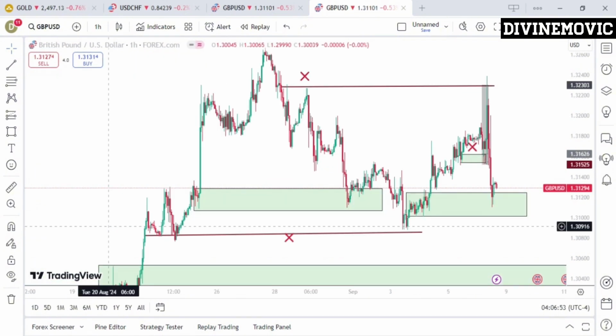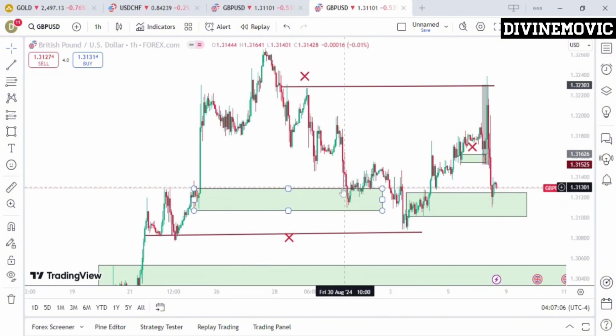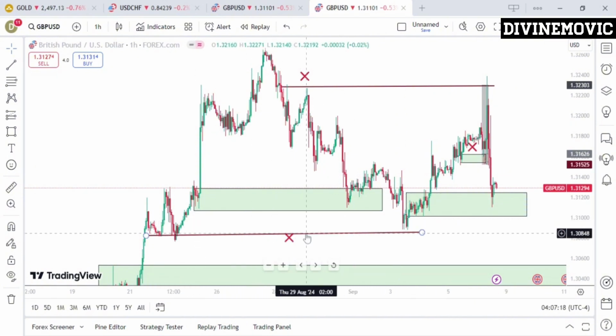Now on the 1 hour time frame, this level here is simply a point of interest that I identified from the 4 hours time frame. And my interest was basically to see how price was going to react to this point of interest. And as you can clearly see, when price got to this point of interest, it reacted from it and then it failed. But when it failed, it also induced liquidity. So this line here is basically a liquidity line, and you can see I've identified it as a liquidity that needs to be taken out.